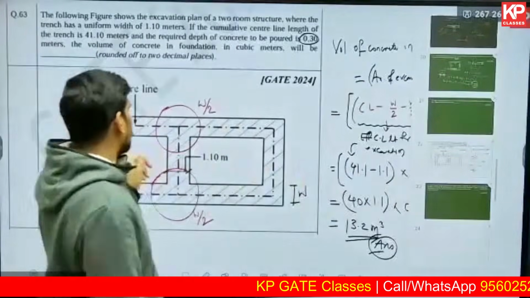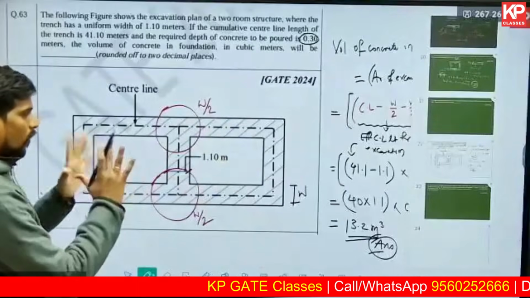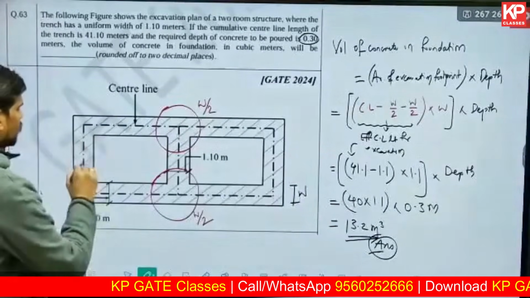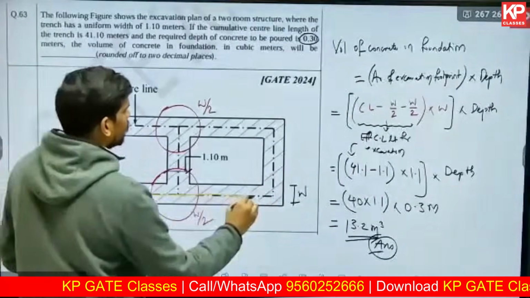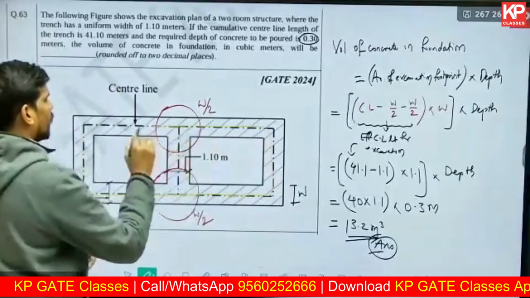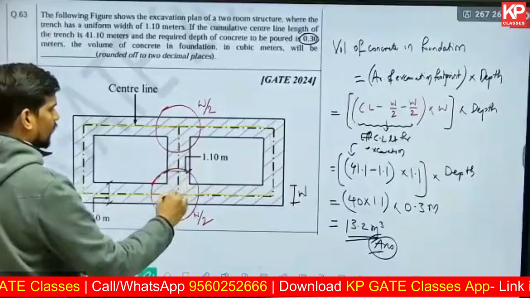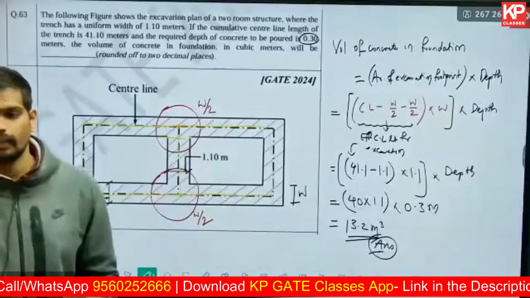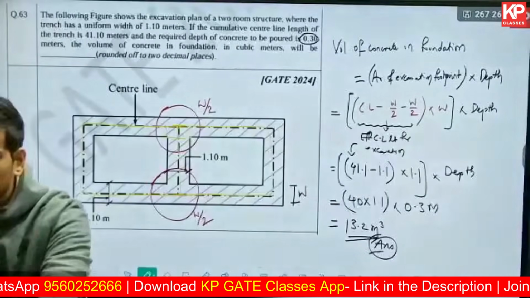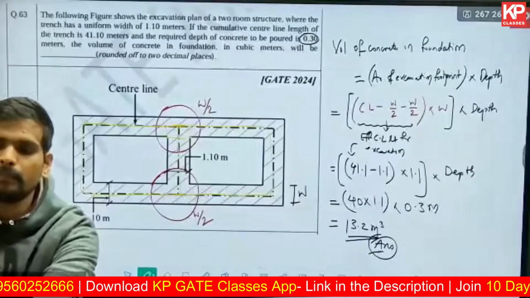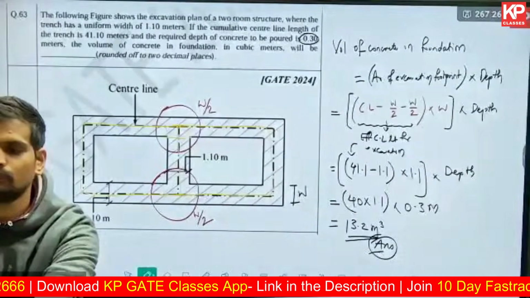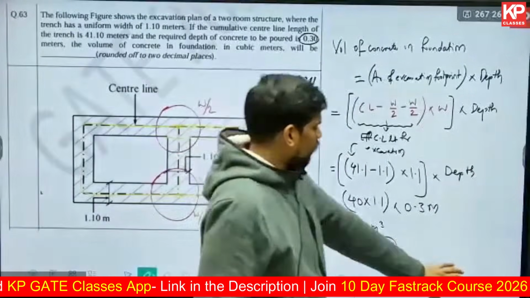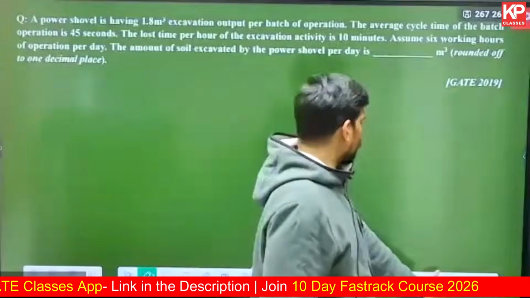Cumulative length is basically the overall length from the diagram. Like in this diagram, the cumulative length is this total length of the center line, including the overlapping part. So the length of the center line from the diagram, including the overlapping part, is called as cumulative length. Is that clear? Yeah, chalo. So from cumulative length, you need to deduct those overlapping portions.